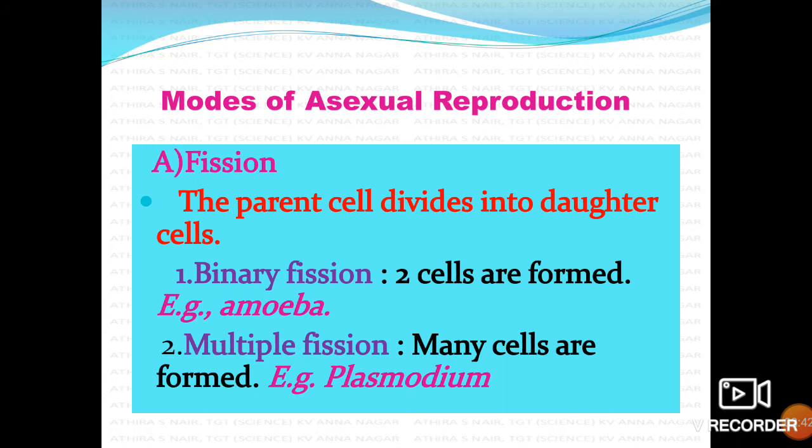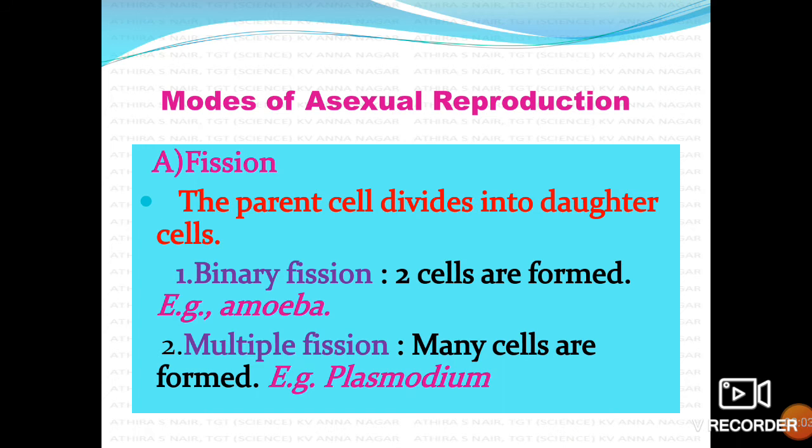The first mode of asexual reproduction is fission. In fission, a parent cell divides into two daughter cells or into many. Fission means the parent cell divides into daughter cells.